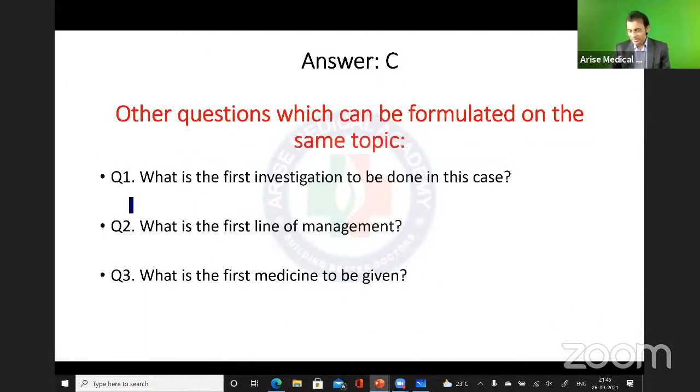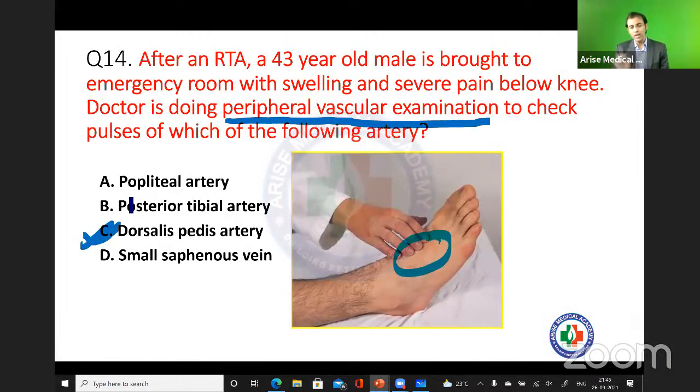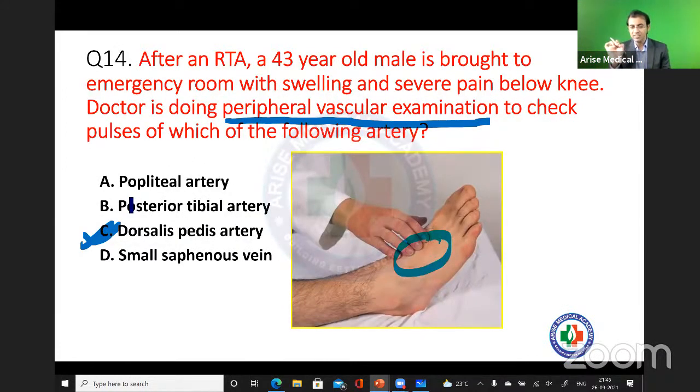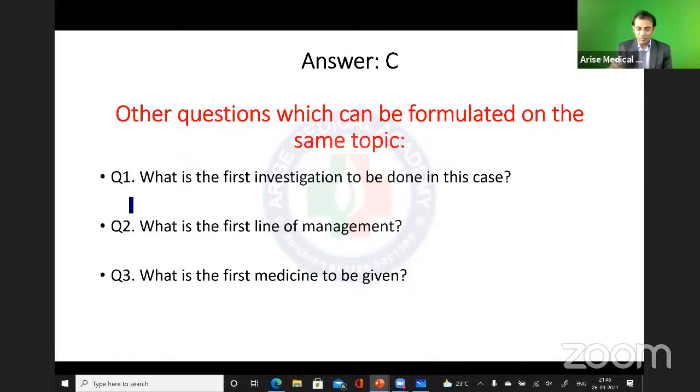Okay, see, on this same clinical scenario, I am going to ask you some more questions. Same scenario, RTA case. You are suspecting that the patient might have a closed fracture because the patient is not able to keep his foot on the ground, right? So now I'm asking you some more questions. What is the first investigation to be done in this case?